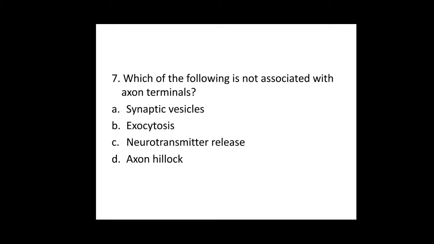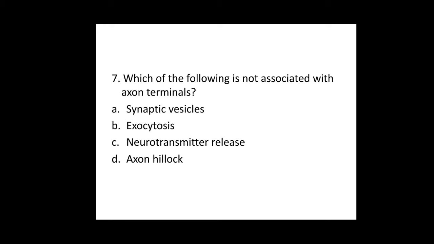Exocytosis means the release of materials or particles from inside of the cell to the outside of the cell through energy. So A, B, C are all associated with the terminal end of the axon, but D, that is axon hillock, is not associated with the axon terminal.